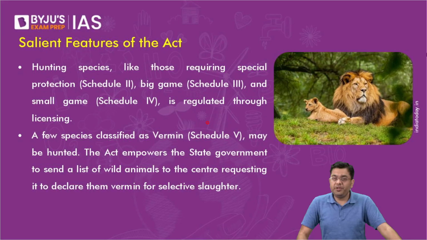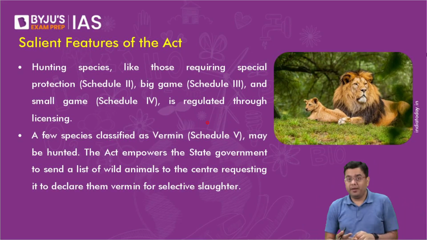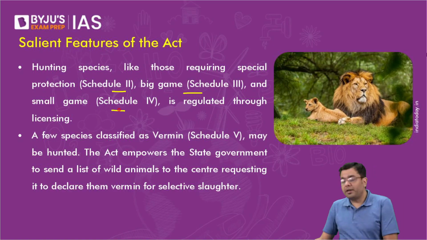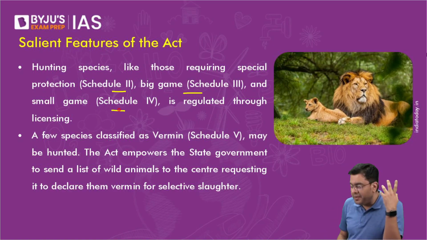Now, hunting species, for example, the species that you can hunt, basically, there are 4 of them, and for a few of them where special protection is required, they are put in Part 1 of Schedule 2. Big game species, small game species, that is game species. When we refer to the game species, we don't mean the species who can play games, but here game refers to the aspect of hunting, right? So where you need specific permits, you need specific permits, only then you can carry out the hunting of them, if at all.